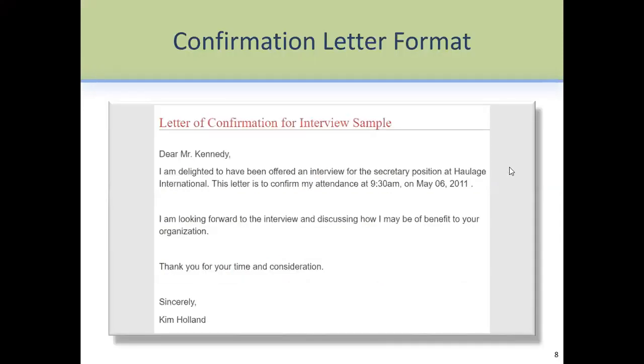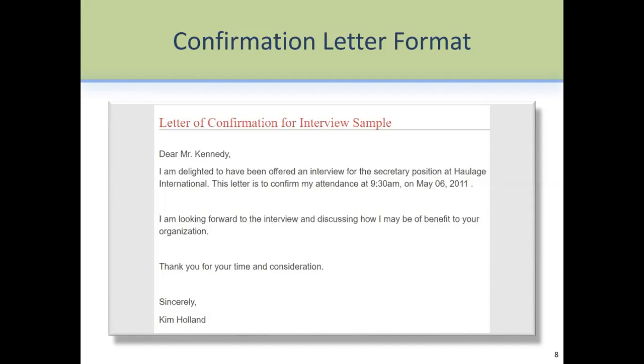Now, moving on, as I said, there are other letters we call confirmation letters. Confirmation means that you confirm something, all right? So I'm just giving an example of an interview here. Dear Mr. Kennedy, I'm delighted to have been offered an interview for the secretary position. This letter is to confirm my attendance at 9:30 a.m. on May this.